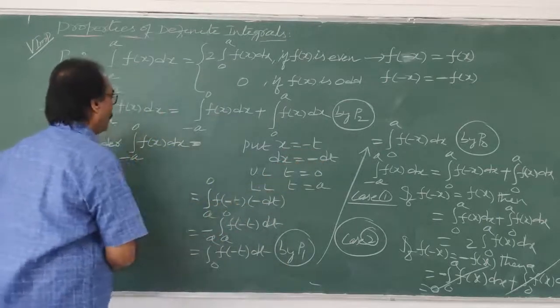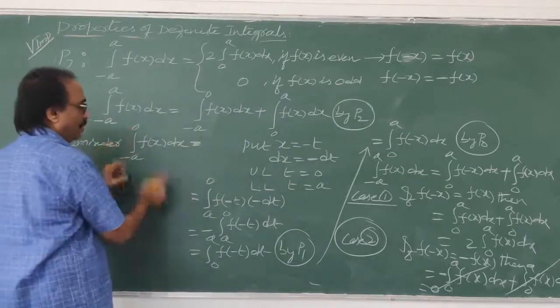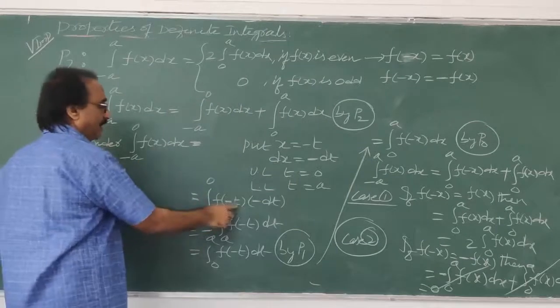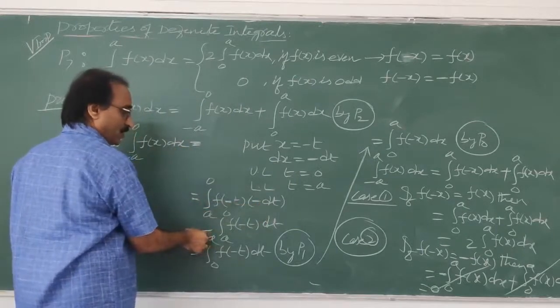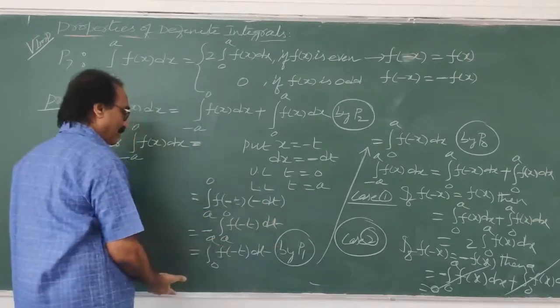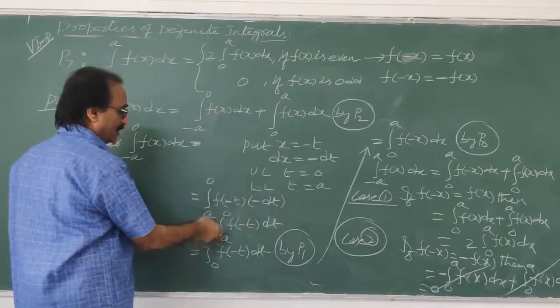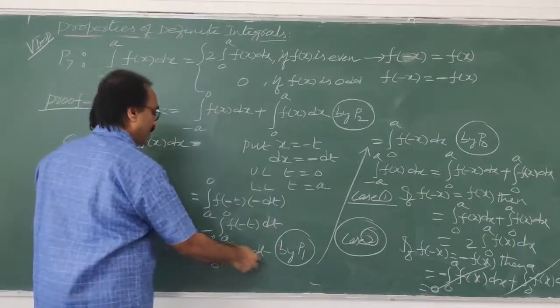Now, lower limit is a, upper limit is 0, so a to 0. x means minus t, dx means minus dt, and this minus comes out. A to 0 of f of minus t dt. By property 1, if you remove the minus, it will interchange the limits. So 0 to a of f of minus t dt.